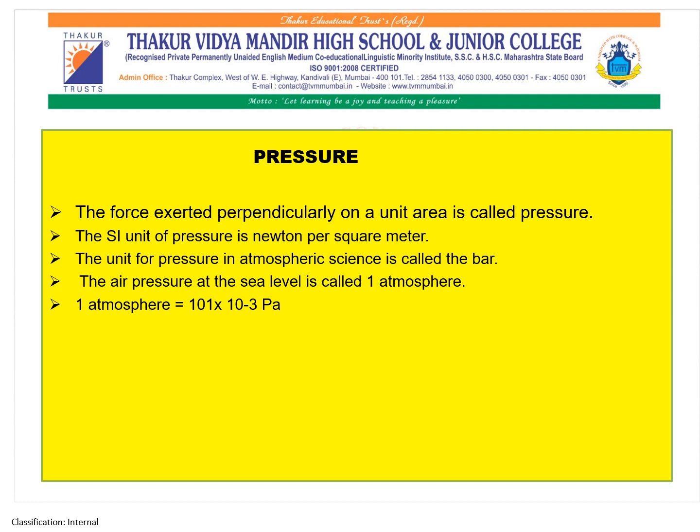The unit for pressure in atmospheric science is called the bar. The air pressure at sea level is called 1 atmosphere. Now what is that 1 atmosphere? What is the value? 1 atmosphere is equivalent to 101 multiplied by 10 to the power 3 Pascal.